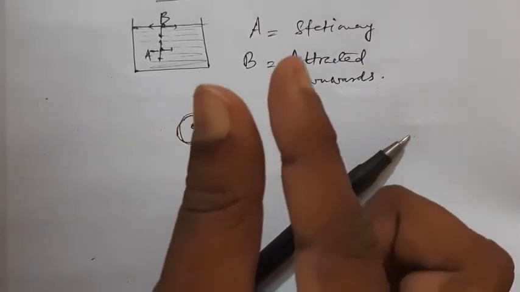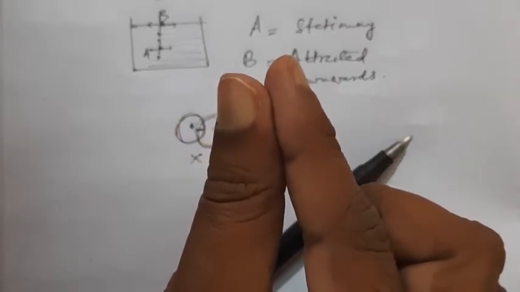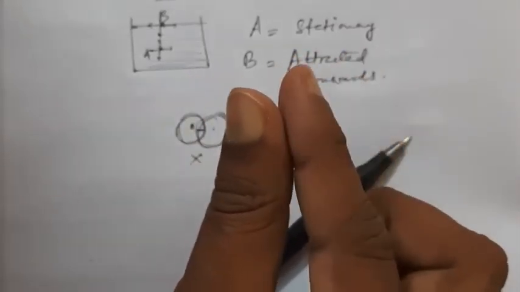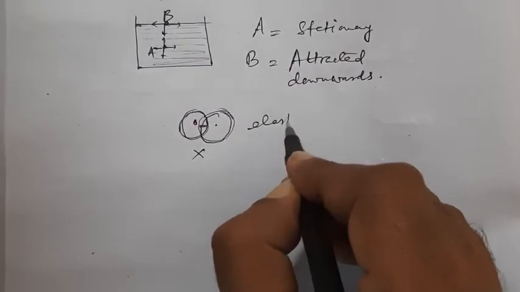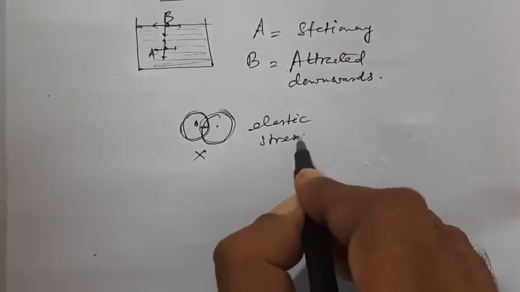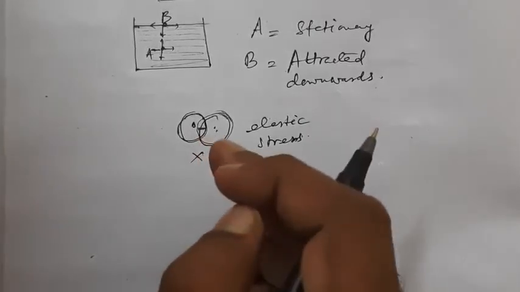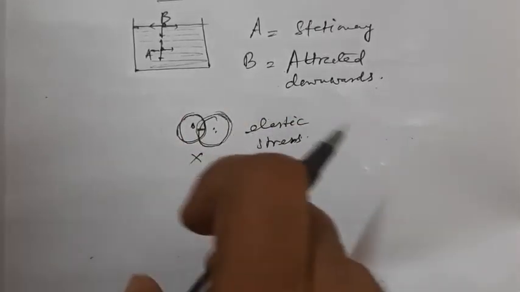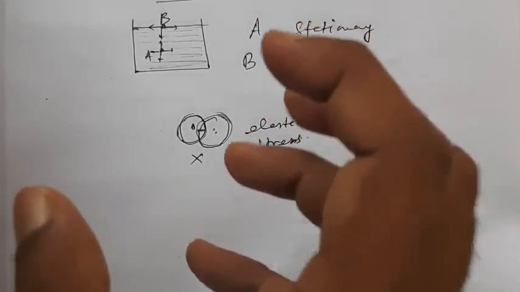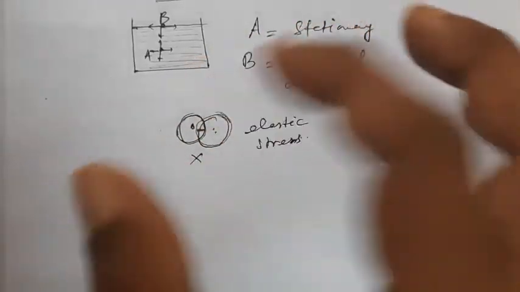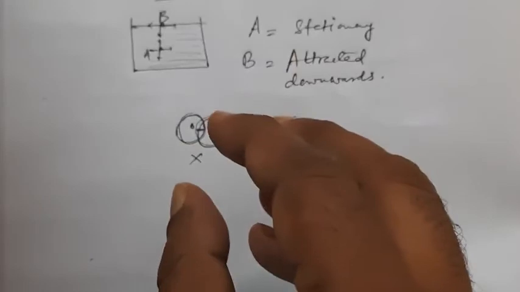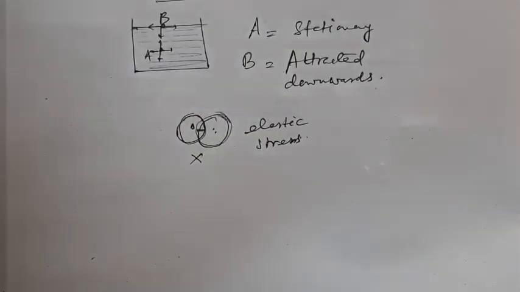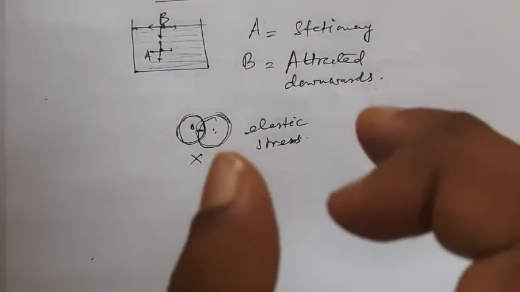That means when they come in contact, if we touch the molecules, they will be acted upon by a repulsion force. Now this repulsion force is termed elastic stress, because one molecule cannot encroach on another molecule. This elastic stress is developed and they effectively repel each other in order to retain their molecular shapes. You cannot deform their molecular shape. This actually is the origin of the property of incompressibility of a liquid. This is why liquids are incompressible.